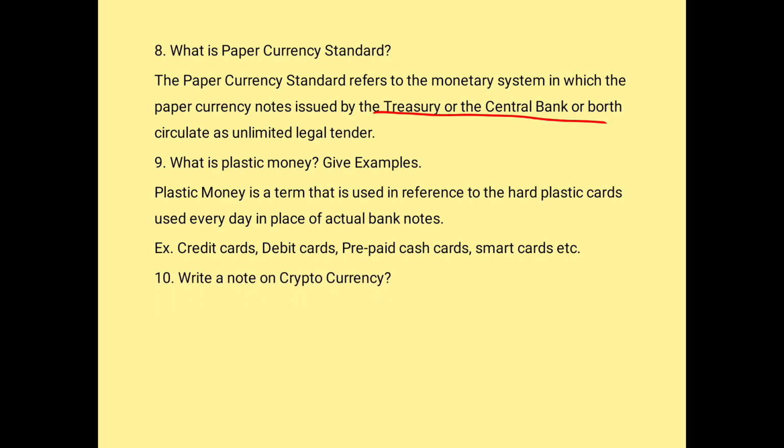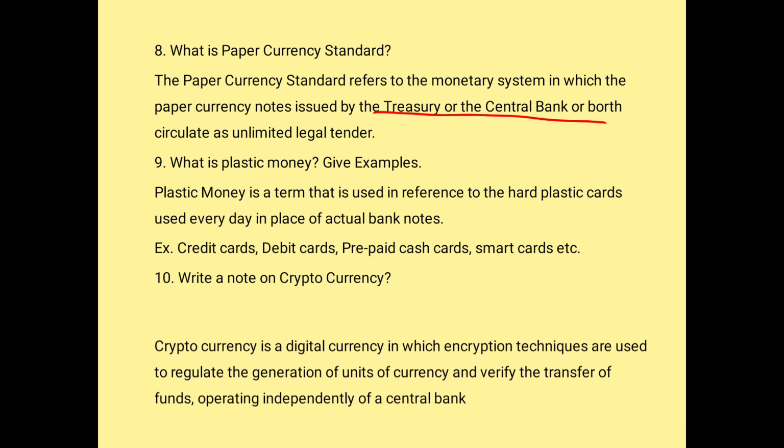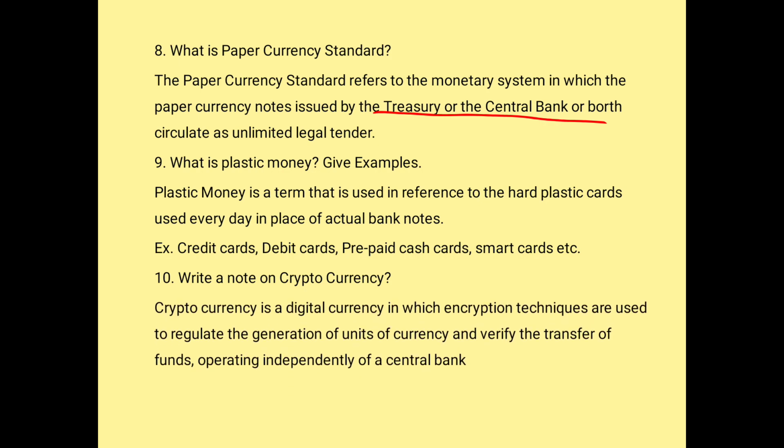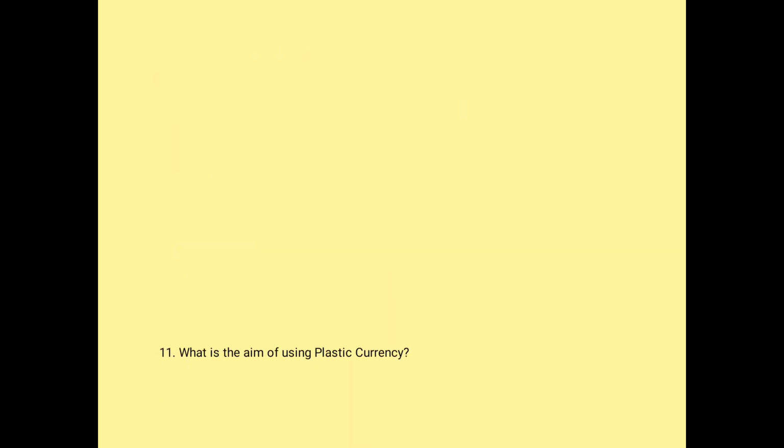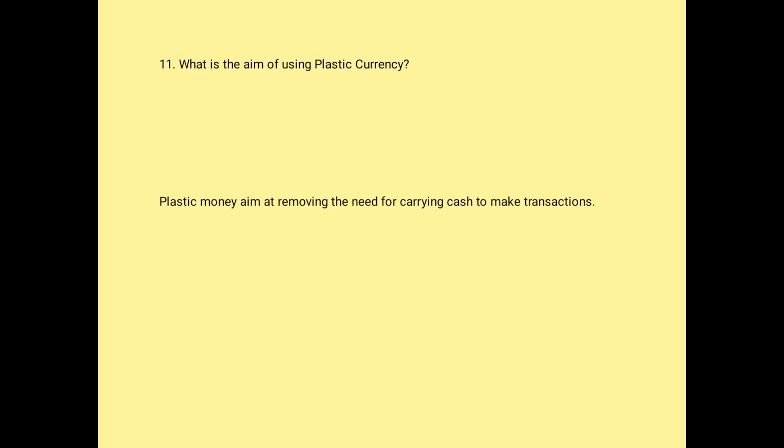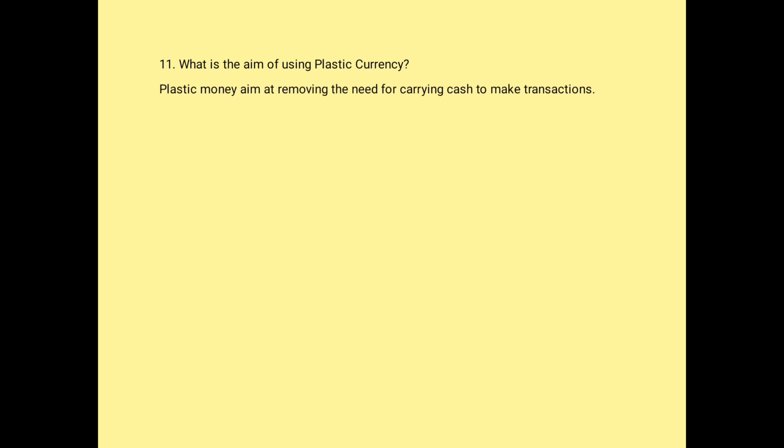Write a note on cryptocurrency. The latest type of currency. Cryptocurrency is a digital currency in which encryption techniques are used to regulate the generation of units of currency and verify the transfer of funds, operating independently of a central bank. All of us know about cryptocurrency because that's a modern technique. What is the aim of using plastic money? Plastic money aims at removing the need of carrying cash to make transactions.